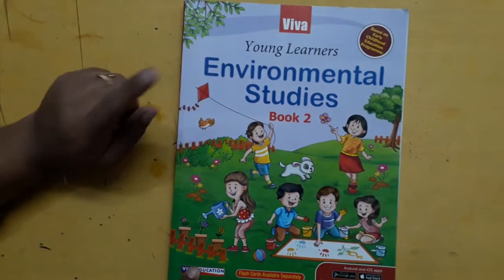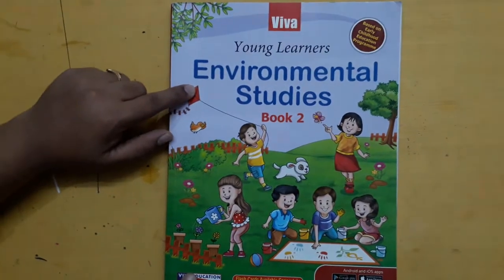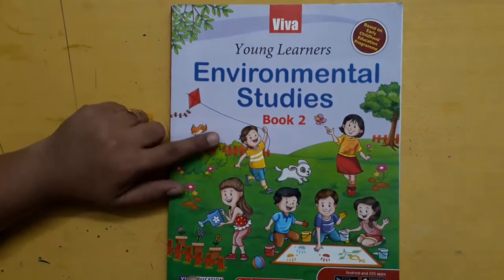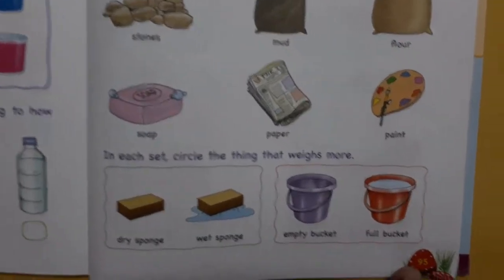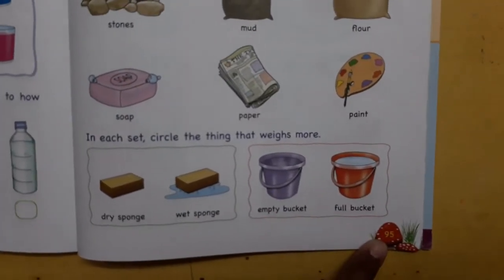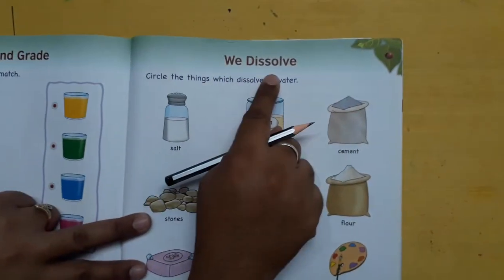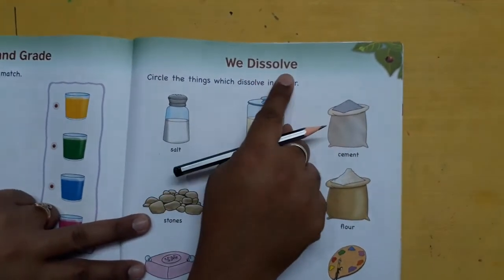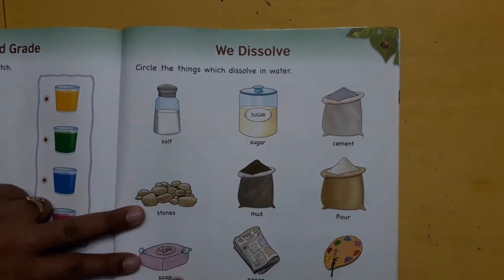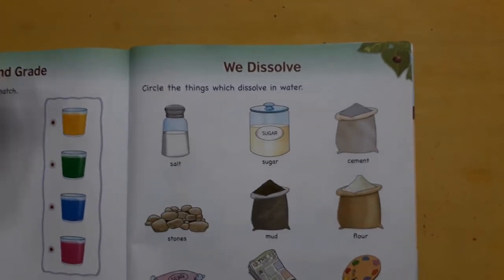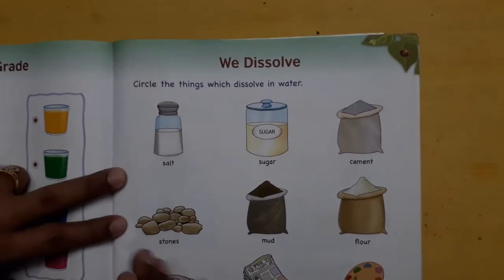Now all of you, after that experiment, you have to open your environmental studies book 2, and you will open this book on page number 95. As I told you, on page number 95, you will find the topic we dissolve. So the meaning of the word dissolve is the one that gets dissolved in water, जो उसमें mix हो जाता है, and we are not able to separate them. हम उन्हें अलग नहीं कर सकते.